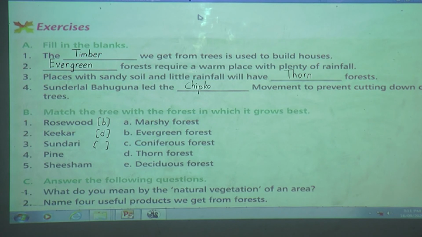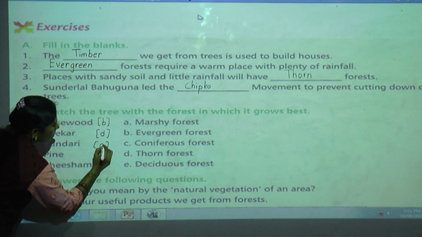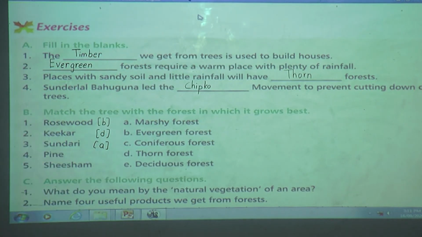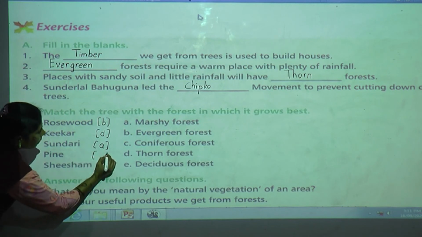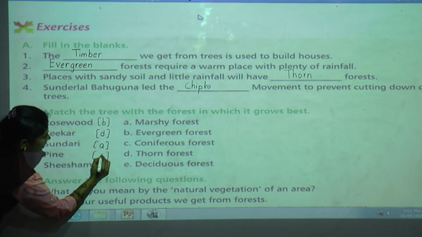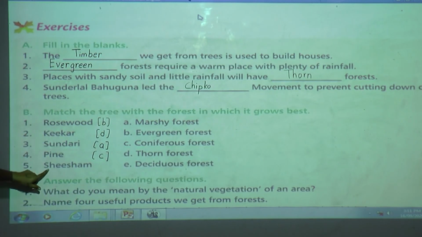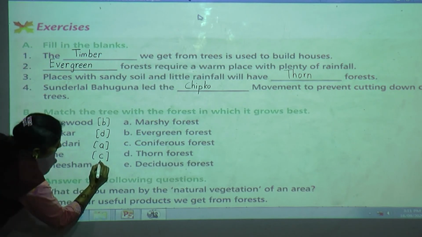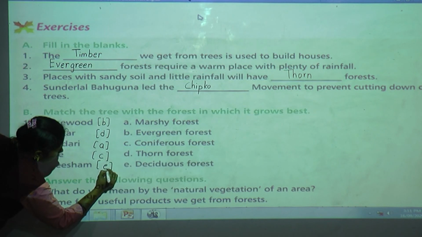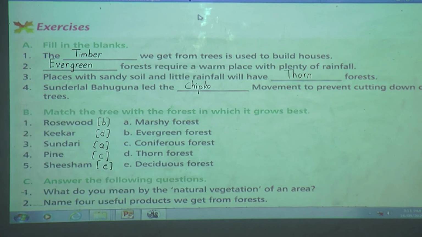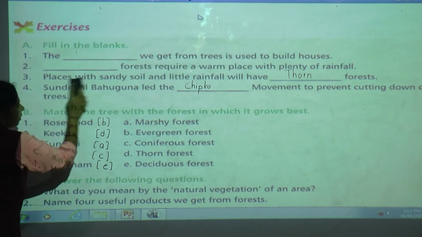Now sundari trees, where can we find them? In marshy forest. Pine tree, where can we find it? Yes, coniferous. Now shisham tree, last one, it is found here. So E, deciduous forest. B-D-A-C-E. Finished, students? Okay, very good.